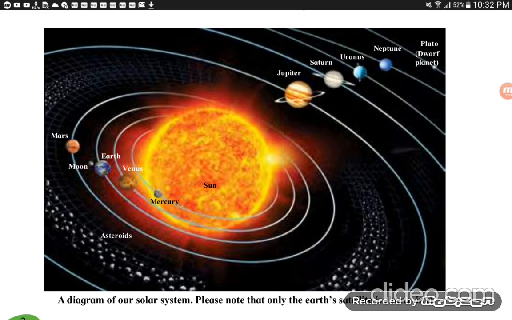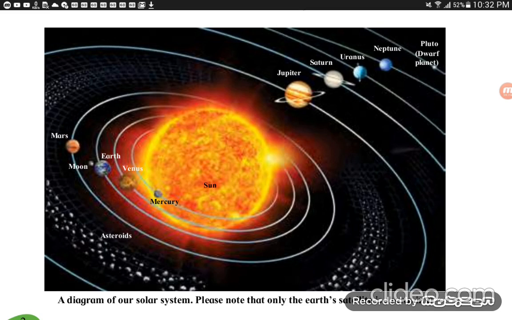Fifth question. Which planet is furthest from the sun? That is the dwarf planet Pluto. Then the next topic is gravity.